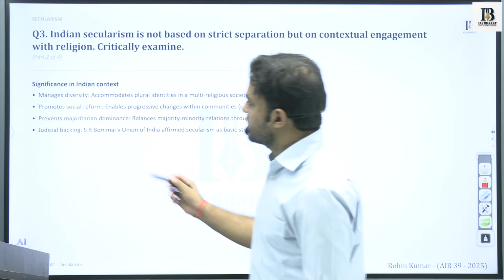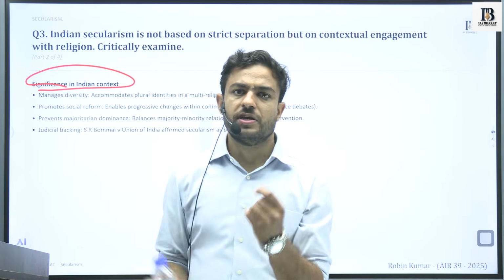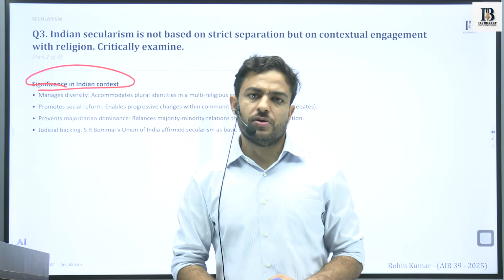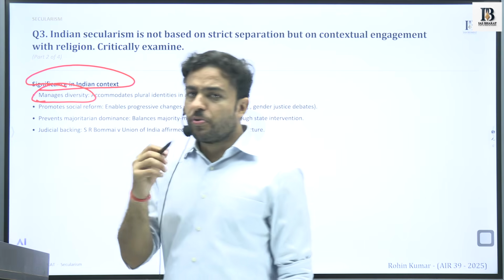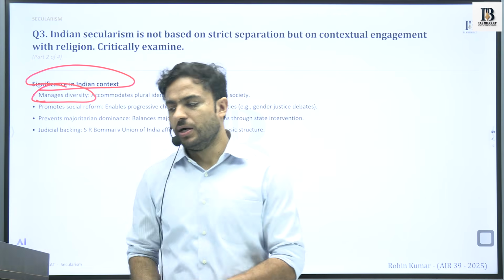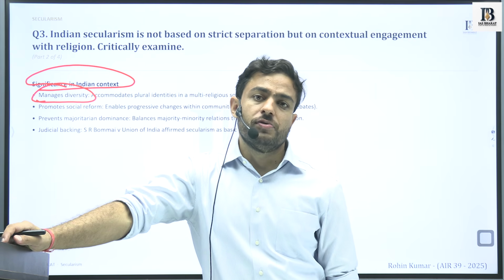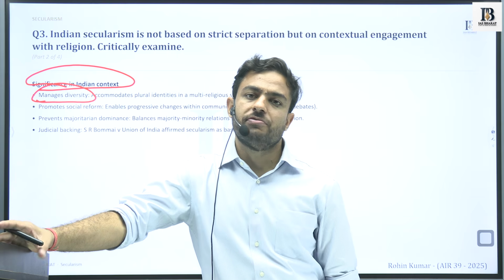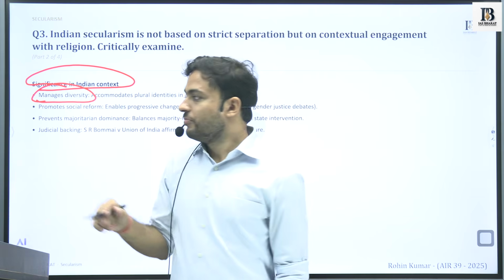So in the first part, we have seen how Indian secularism is not strict separation and provides certain engagement. Next is the significance in the Indian context: it engages contextually because it manages diversity. Once you have gone through these points, when we revise all the 4 to 5 points, we will reach a stage where all the 5 to 7 questions on secularism start connecting to each other.